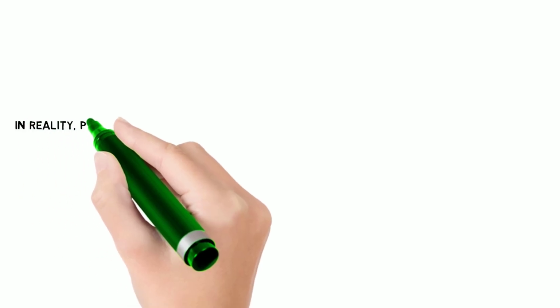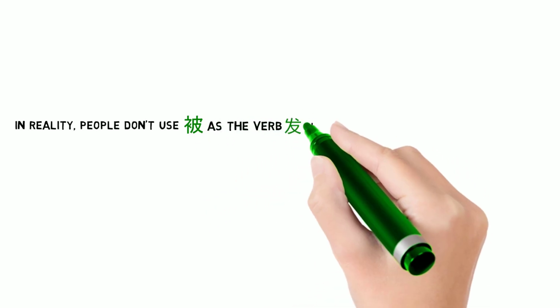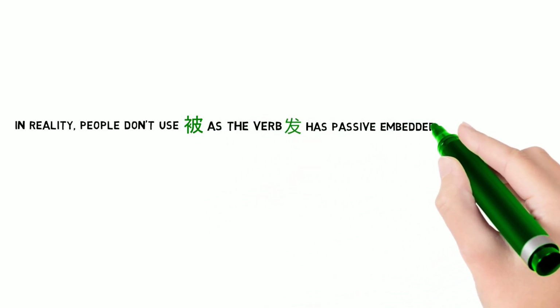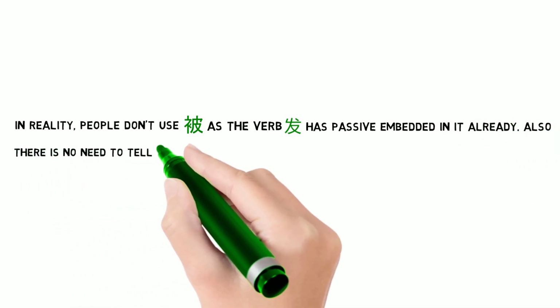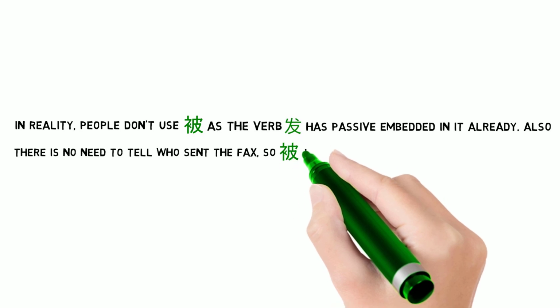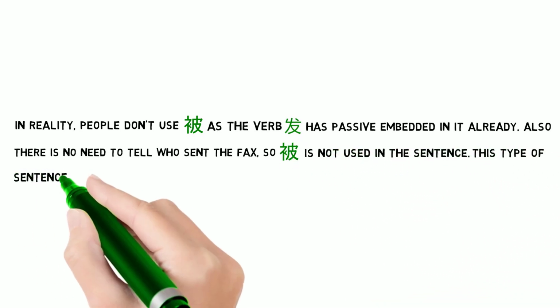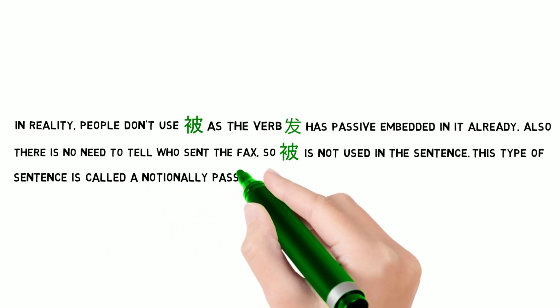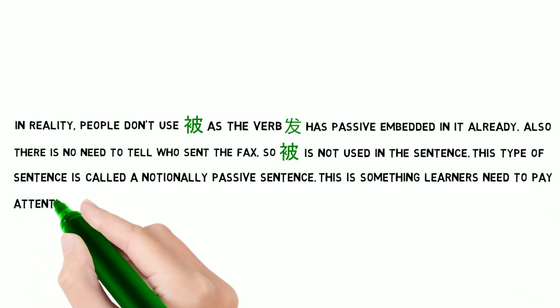In reality, people don't use 被 in this case. 发 has passive embedded in it already. Also, there is no need to tell who sent the fax. So 被 is not used in the sentence. This type of sentence is called a notionally passive sentence. This is something learners need to pay attention to in Chinese.